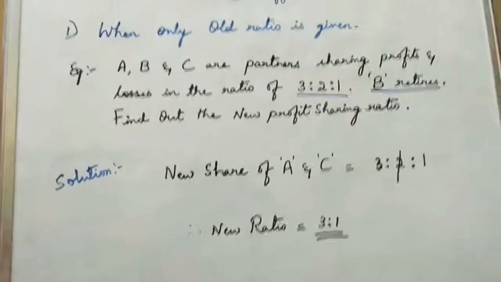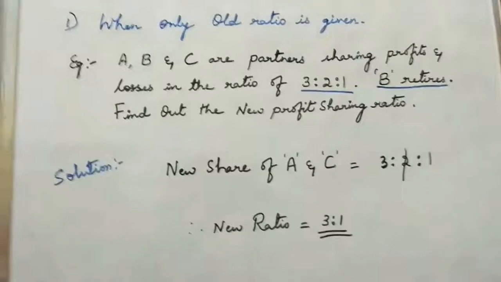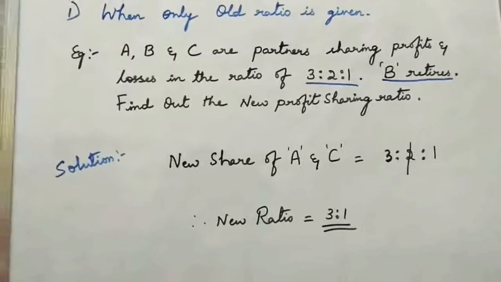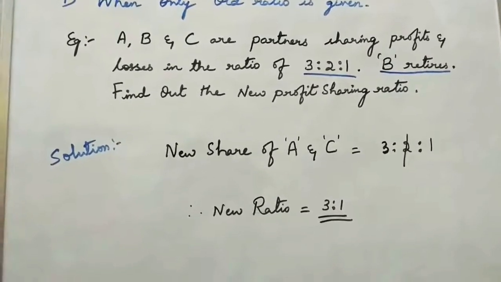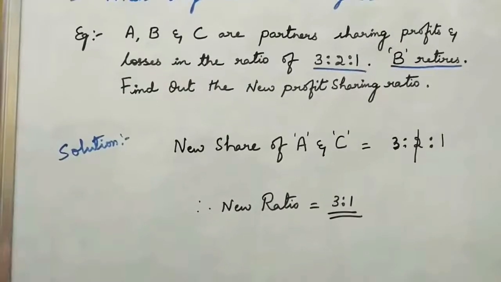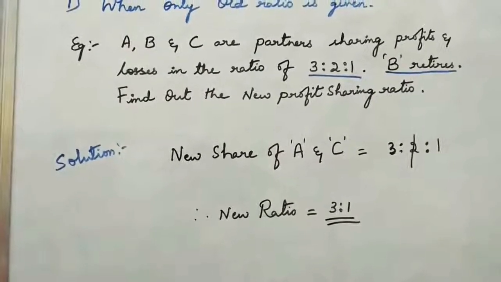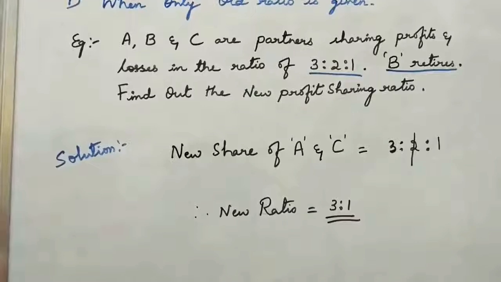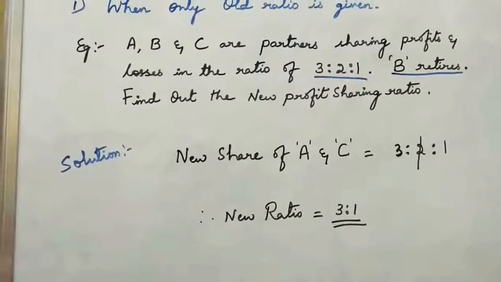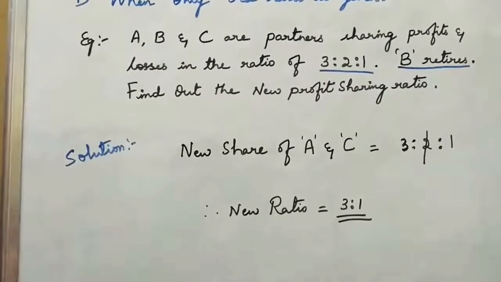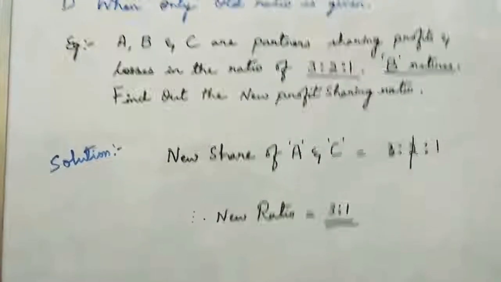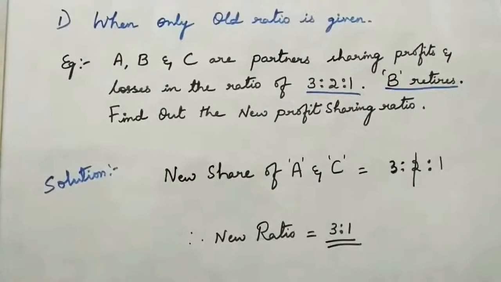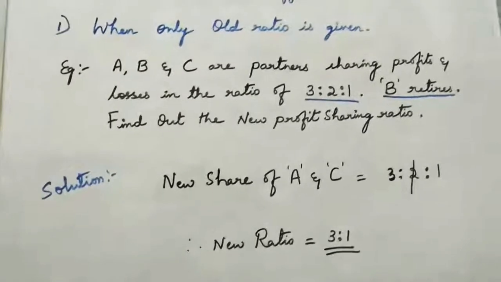This is the only way we need to find out how new share or gain ratio is going to be found. It's similar step. It's for 1 mark, objective type question will be given, and you have 4 options in the correct answer to be chosen by you people. So observe, this is very simple.